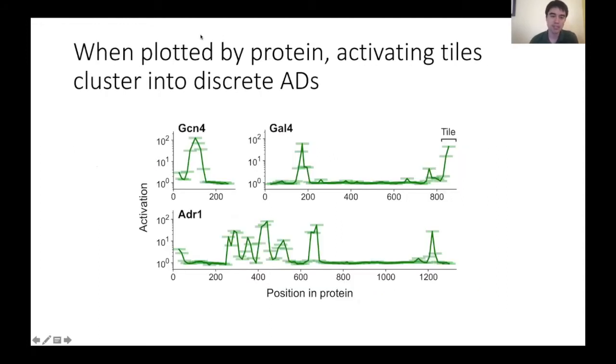And then when we plot these tiles by the position on the protein, we find that the activating tiles cluster into discrete activation domains. So here the x-axis is showing position on the protein for 3 different proteins, and the y-axis is showing fold activation. And these tiles here are clustering into discrete activation domains, reproducing known activation domains from these proteins.